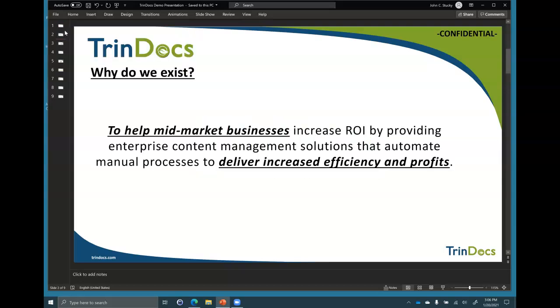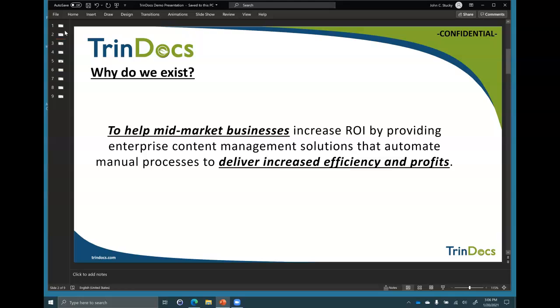So first up is TrinDocs. Why do we exist? We exist for a very similar reason that TrinSoft exists. At the highest level, it's about helping mid-market companies leverage technology to be more efficient, more effective, more profitable. Specifically on TrinDocs, we really help them increase ROI by doing enterprise content management.